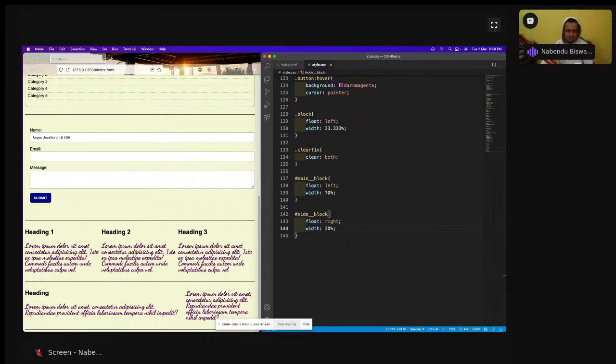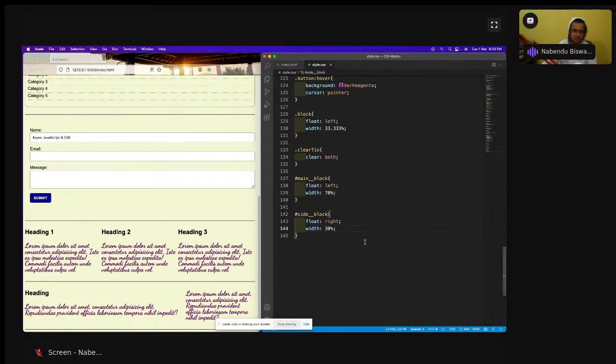Okay, this column layout is done, but I want to tell one more thing. There is something known as box sizing. Box sizing is very important. Whenever you do some big project, you'll see this box sizing thing. That is not exactly related to float, but box sizing you should know. You'll always see that people will do a star and set box sizing as border box. What is this border box? There is something known as border box, and there is something known as content box in CSS. So what are they?